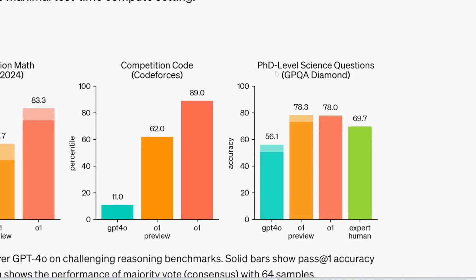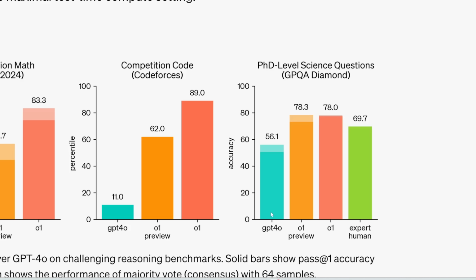And then here is the GPQA Diamond. This involves science questions at the PhD level. This involves a really deep understanding of scientific concepts, and you need to use critical thinking, reasoning, and problem solving in order to answer these questions. Again, not a lot of people in the world can actually solve these questions.